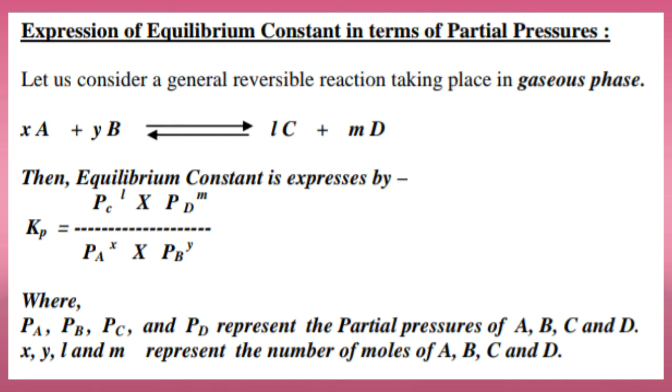So the equilibrium constant in terms of partial pressure Kp is expressed by the mathematical expression Kp equal to Pc power L into Pd power M divided by Pa power X into Pb power Y. In this mathematical expression, the symbols Pa, Pb, Pc, and Pd represent the partial pressure of A, B, C, and D respectively. The symbols X, Y, L, and M represent the number of moles of A, B, C, and D respectively. Now let me explain you in Manipuri for better understanding.